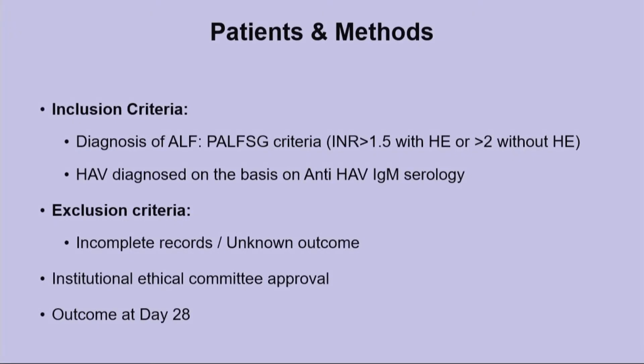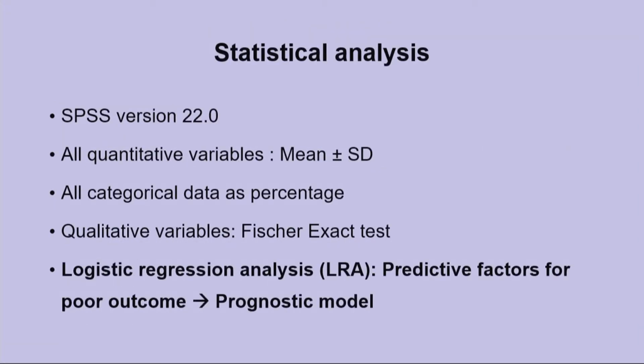We diagnosed pediatric acute liver failure using the PALF study group criteria. Hepatitis A was diagnosed using the anti-HAV IgM serology. Patients with incomplete records or unknown outcome were excluded. Institutional ethical committee approval was taken, and the outcome was decided at day 28. We used appropriate statistical analysis. We used logistic regression analysis to identify the predictive factors for poor outcome, and these factors were then used to derive a prognostic model.